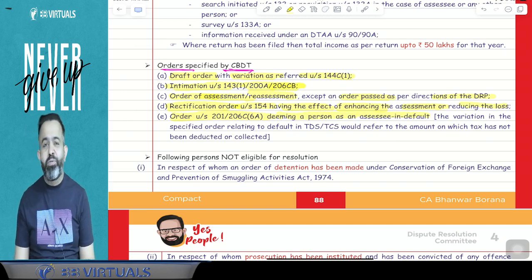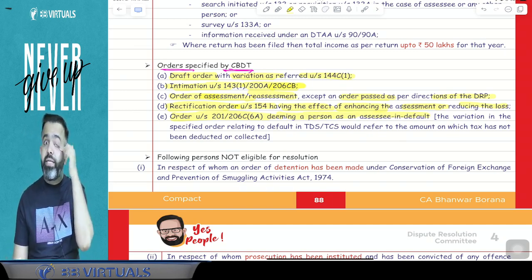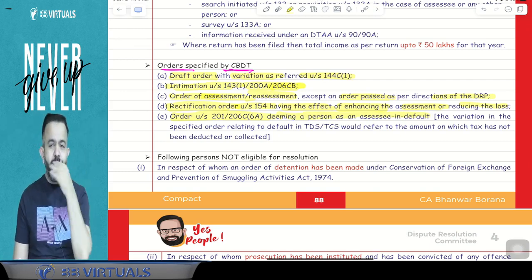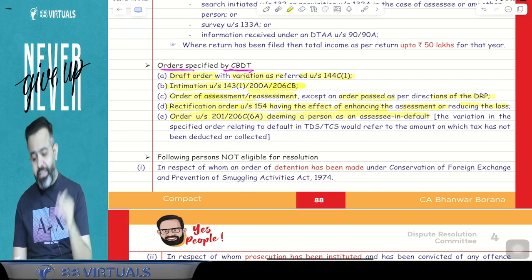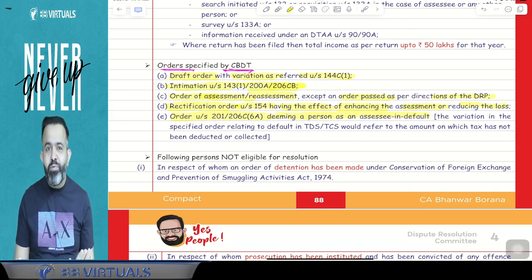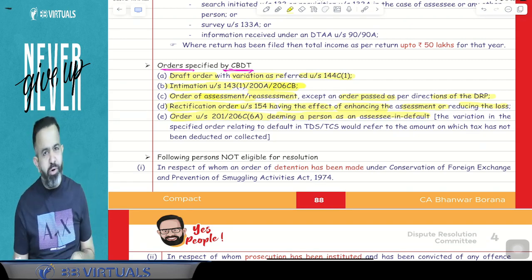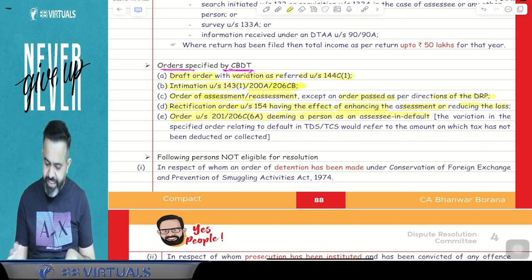Assessee in default means, suppose you have not deducted the TDS, or you have deducted the TDS but not paid it to the government. Then guys, you will be treated as an assessee in default. So suppose they have treated you as an assessee in default, against that particular order also, you can file the application to DRC.